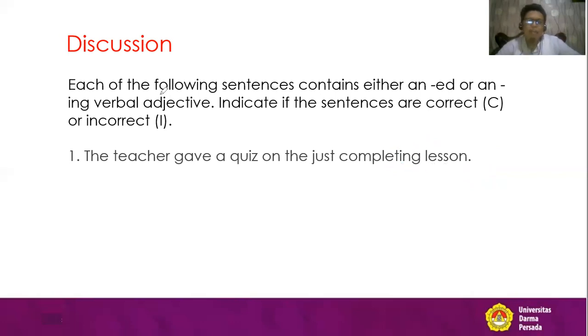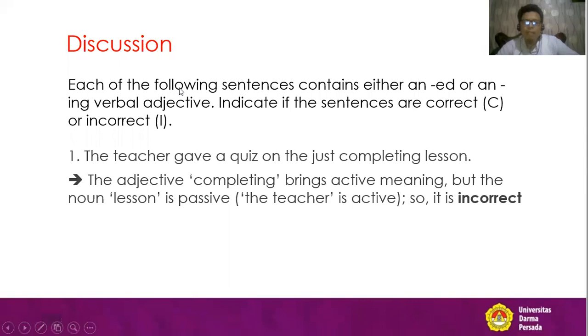But the complete reason is that the adjective completing, the ending ing, brings active meaning, but the noun lesson is passive. Who is active?